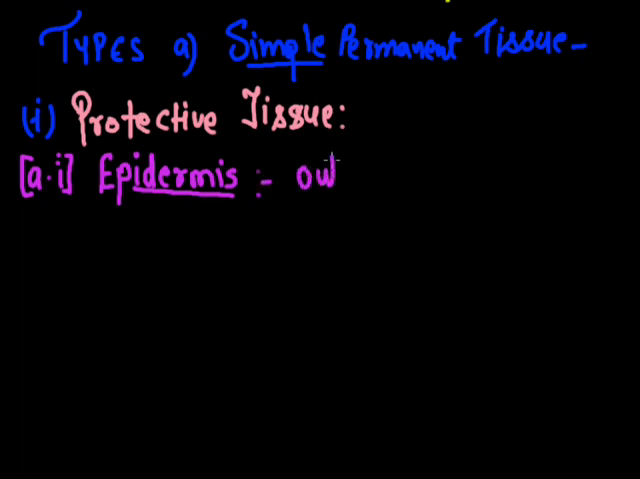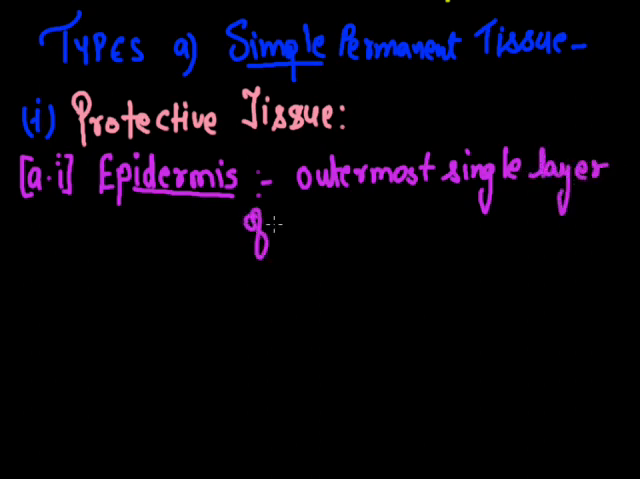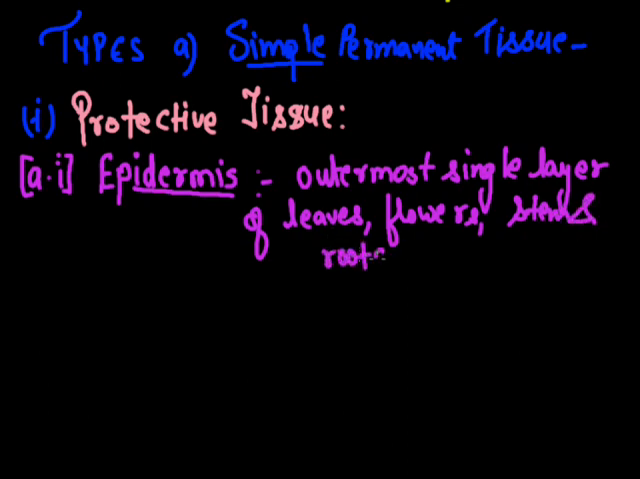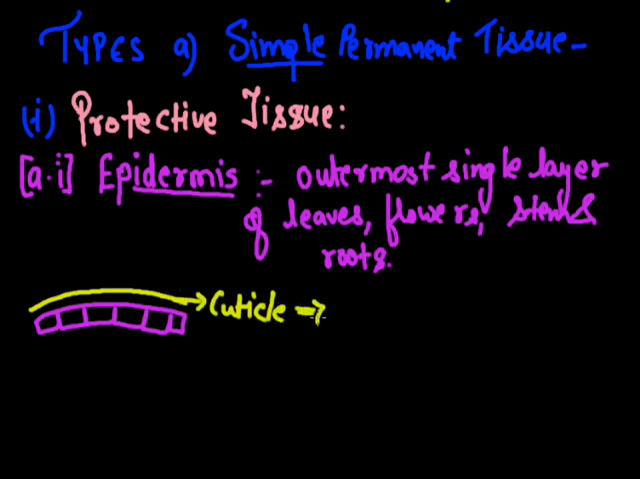It is the outermost single layer in leaves, flowers, stem and root. Above the epidermis is a layer called the cuticle, this yellow colored layer, which is present above the epidermis.